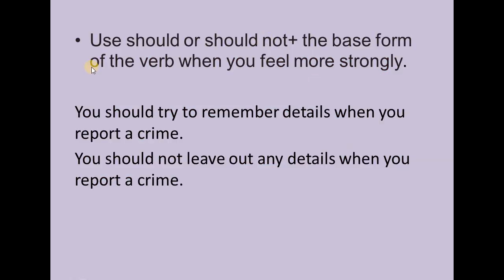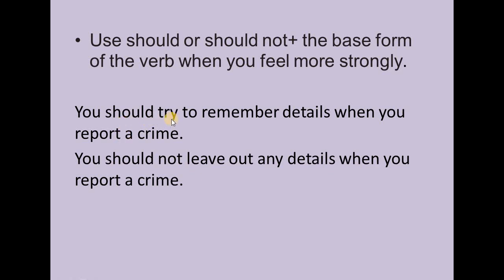Now, we use should or should not plus the base form, which is verb 1, when you feel more strongly. With could and might you don't feel very strongly about your idea, but here you feel more strongly. So when you feel more strongly about your idea, you use should or should not plus verb 1, like this. You should try to remember details when you report a crime.